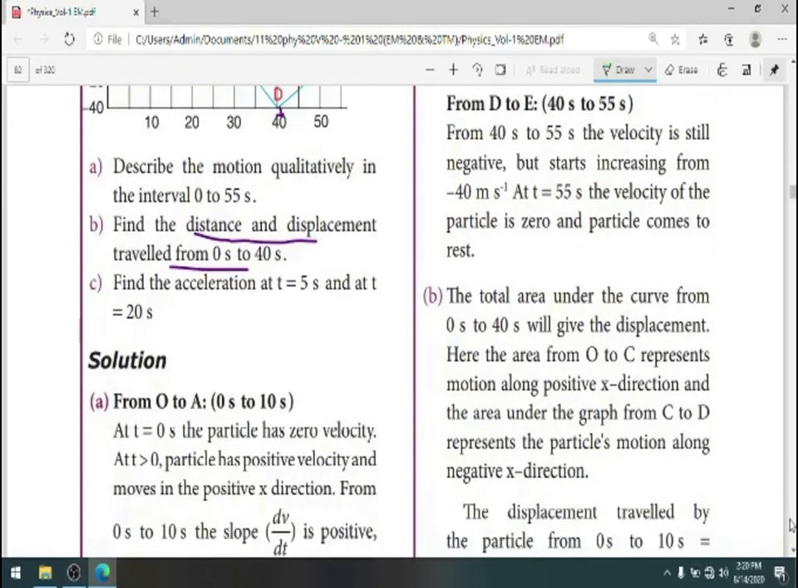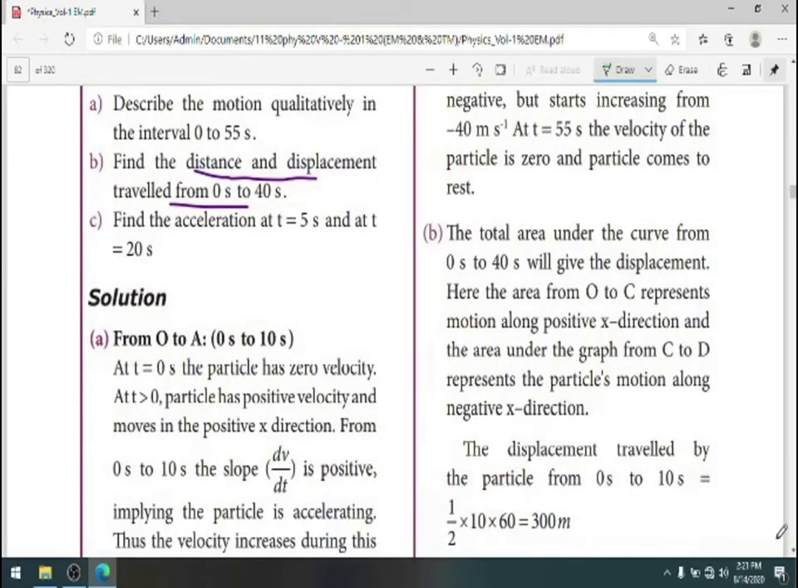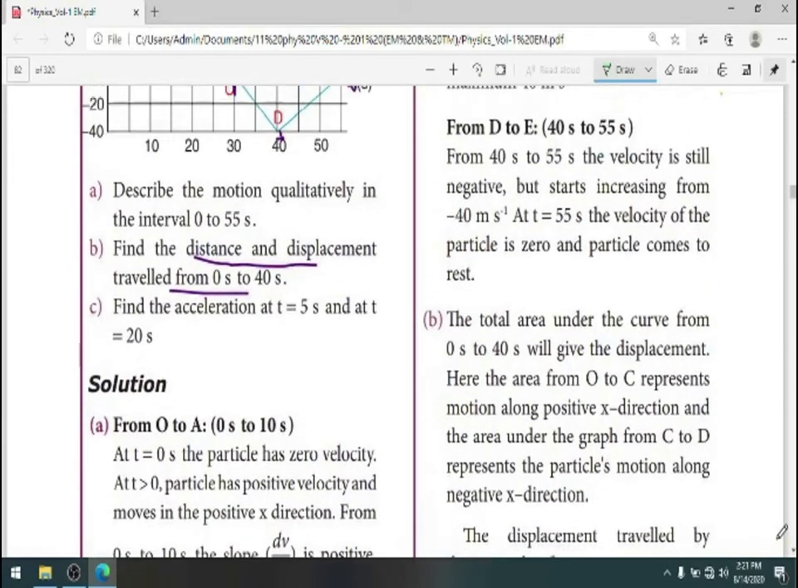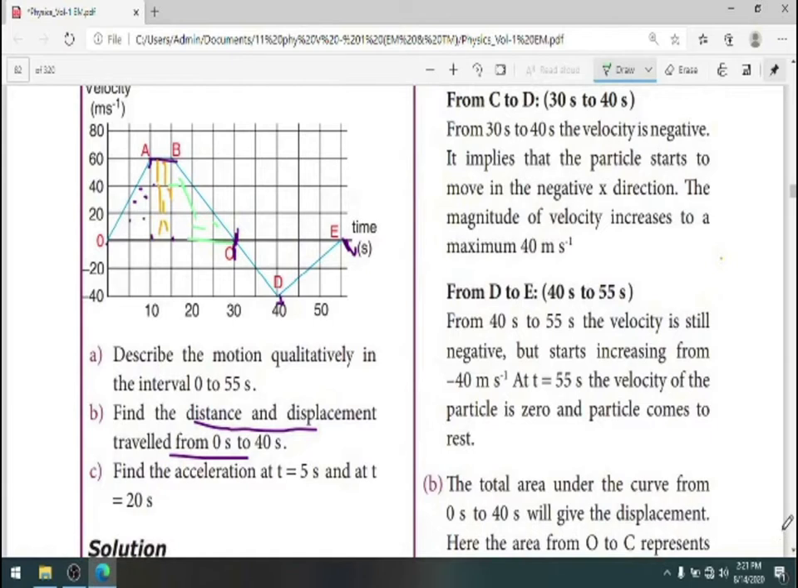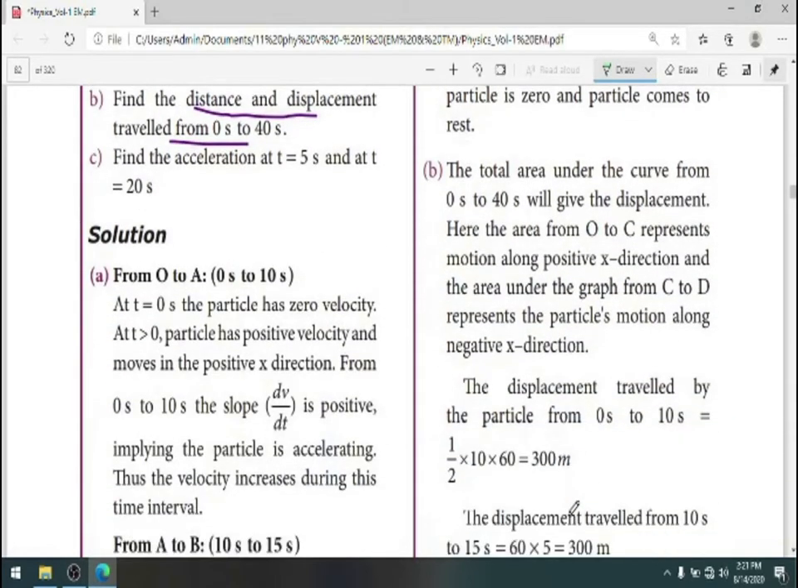Now coming to the area under the curve. For this, we find out the displacement traveled by the particle from 0 to 10 second. As it is triangle in shape, it can be taken as half into 10 into 60. Okay, so that gives you 300 meter.